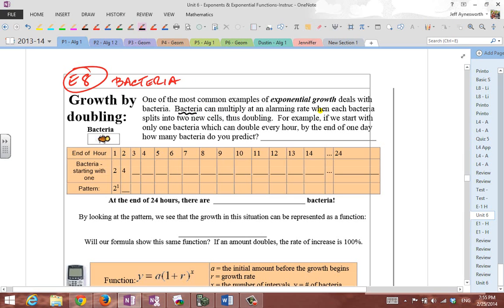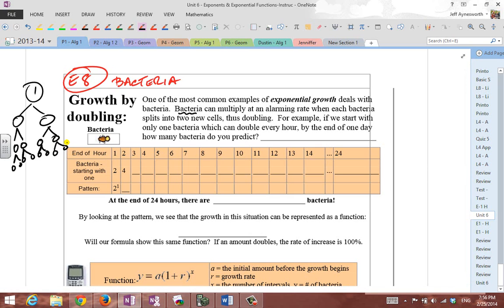Bacteria can multiply at an alarming rate when each bacteria splits into two new cells. All right, so again, you start off with one bacteria. It splits into two new cells. Each one of those splits into two new cells, and then each one of those splits into two new cells. Every single time, each bacteria splits into two new cells. And what's going on here? I mean, how many bacteria are we going to have at a certain time?